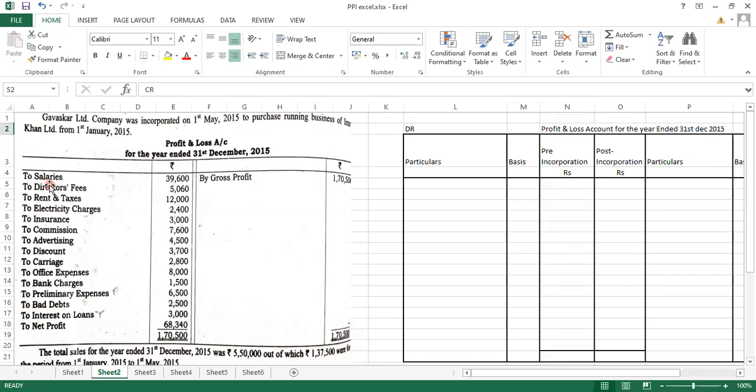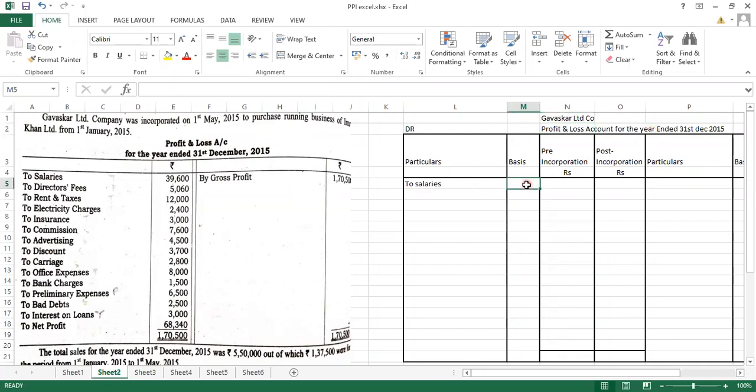What is the time ratio? 1:2. So let's divide this 39,600 in the ratio of time, that is in the ratio of 1:2. So write down over here first, salaries, and give the heading, and don't forget to give the heading: Gavaskar Limited, profit and loss for the year ended 31st December 2015.